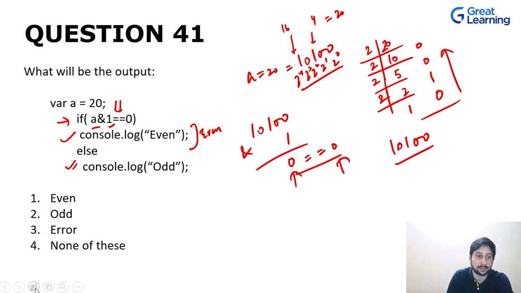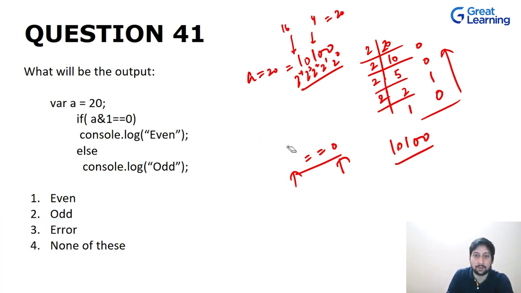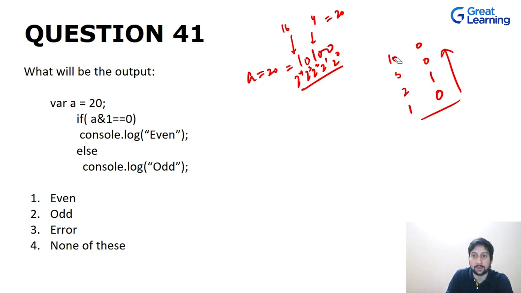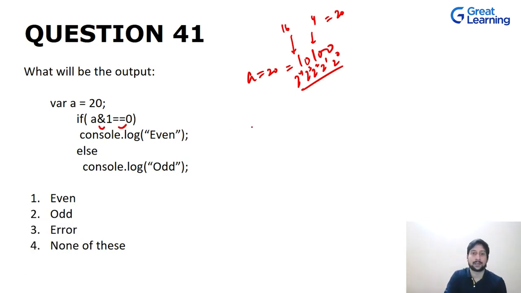Now let me just erase some part of it. This is happening because, as we know, whenever we have some operations grouped together, like in this case we have the equality operation that we are checking for, and we also have the AND. Now the precedence of equality is higher than AND. So for that reason, before even calculating this a AND 1, we first calculate this 1 equal to 0.